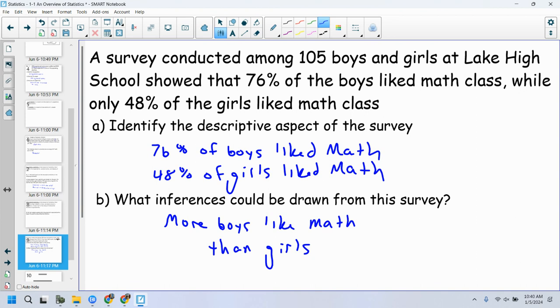Our next couple of sections are going to be about how we collect that data in the correct way. What's the best way to collect that data? How do I make my sample random? How do I choose those people? Okay, all right, that is it for lesson 1-1.